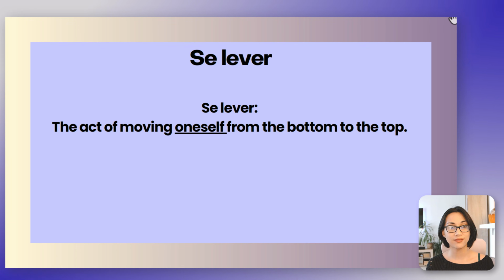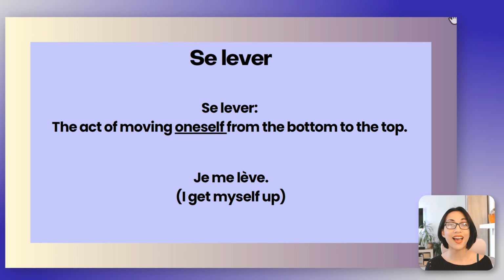So, se lever is actually the act of moving oneself from the bottom to the top. Se lever. So to get up, to get oneself up, to lift oneself up. Se here is actually the equivalent of oneself in English. So it's applying to oneself. Je me lève, I get myself up.